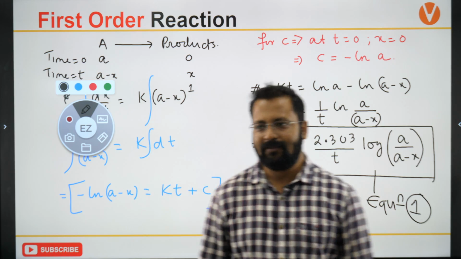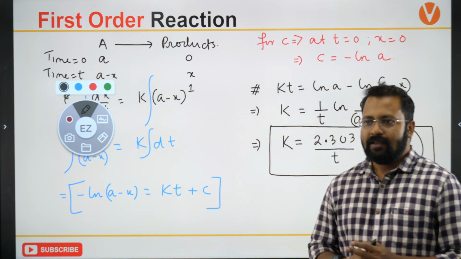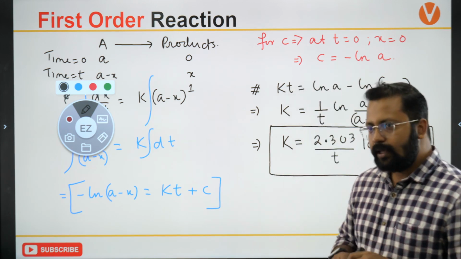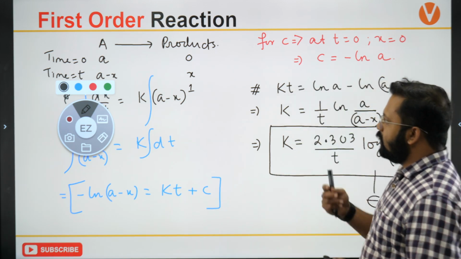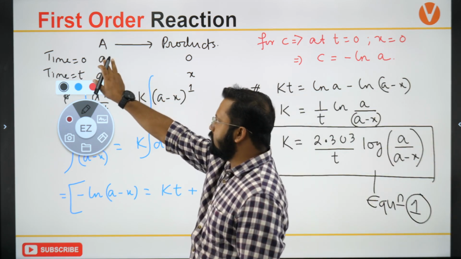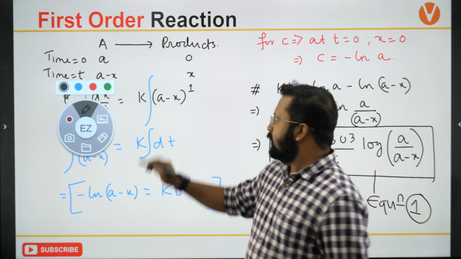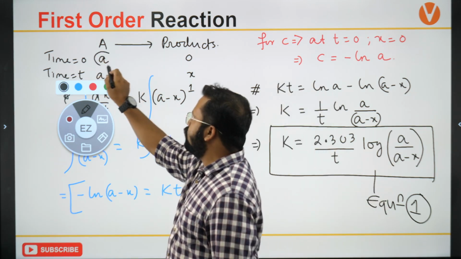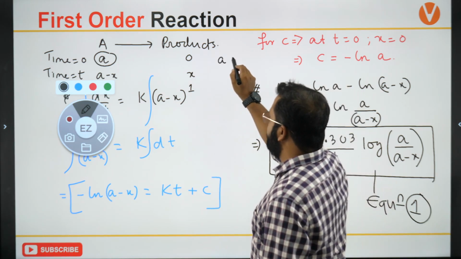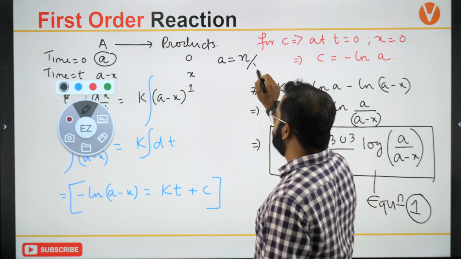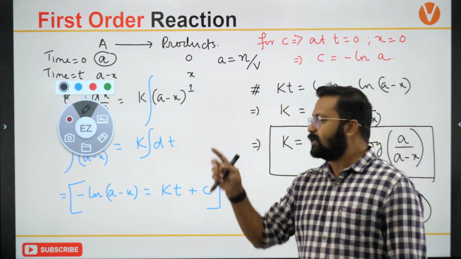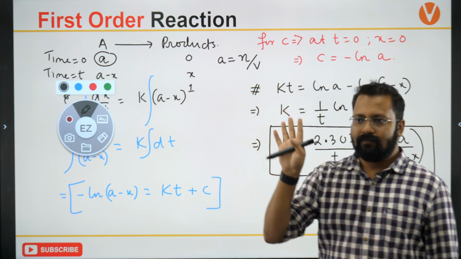First equation. So can we not replace concentration by n by v? Yeah, concentration means number of moles by volume. This a that you are seeing over here, Shailendra, very good question, is nothing but number of moles by volume. Assuming that the volume is equal to 1 liter, n becomes equal to a.